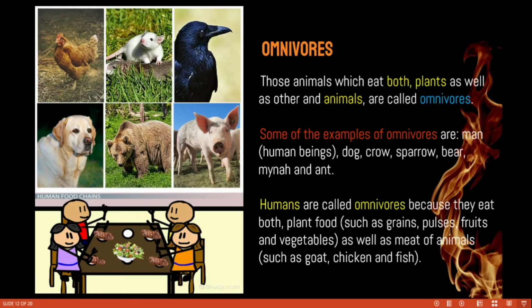Herbivorous are animals which eat only plants. Carnivorous are animals which eat only flesh of other animals. Omnivorous are animals that can eat both plants as well as animals.